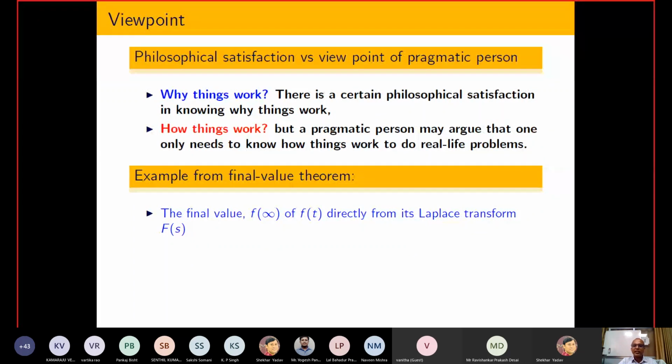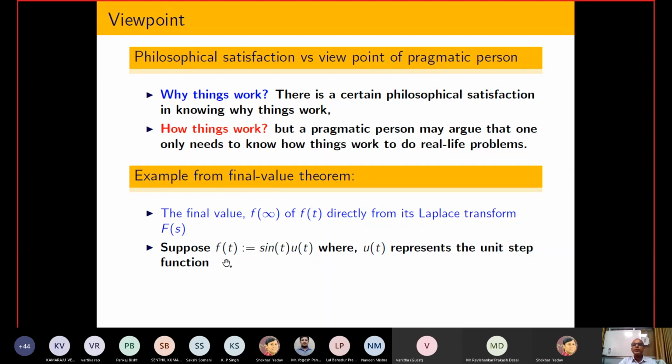I will again try to give one example from the engineering literature, and that is a very famous theorem from the Laplace domain, called the final value theorem. The idea of that theorem is like this: if you have to calculate the value of some function at infinity, and if you are able to perform the Laplace transform of that function, then by seeing the Laplace transform, it is possible to talk about the value of the function as t tends towards infinity. So that is the idea.